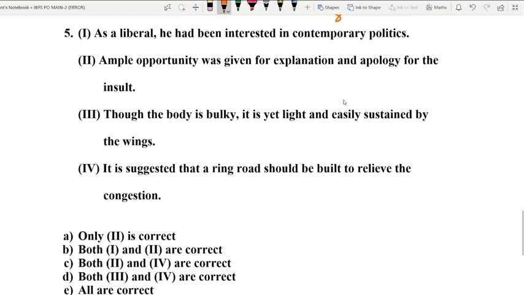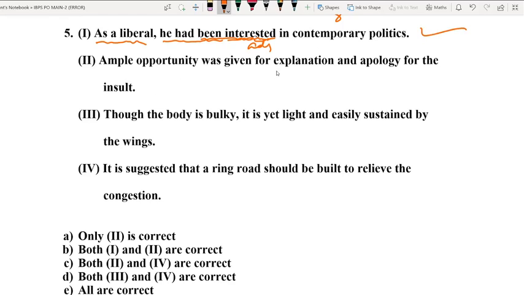As a liberal, he had been interested in contemporary politics. Absolutely. As a liberal, absolutely correct grammatically. He had been interested. Interested is an adjective. Been is the third form of the be verb. And the sentence is in past perfect structure. Okay. He had been. That means he was interested in contemporary politics. Okay. Because he was liberal. Absolutely correct. Let us go to the next question, next sentence.